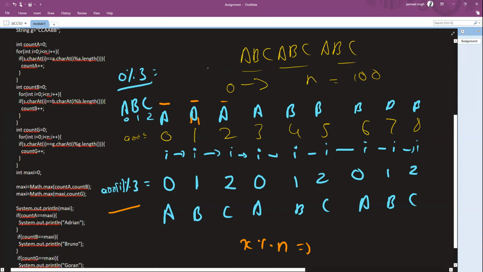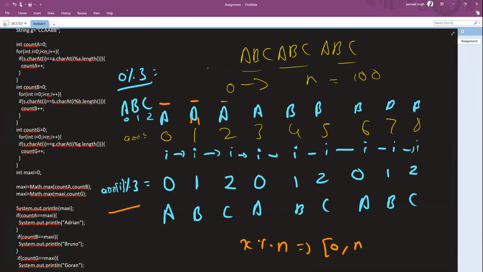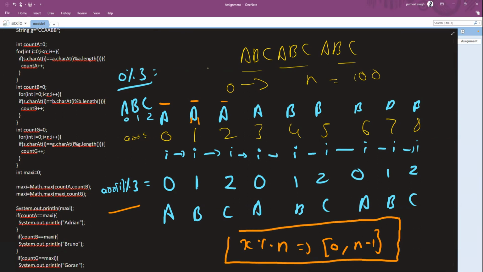So the range of the answers that I can get is 0 to n minus 1, both included, right? So this is the general formula that is helping me achieve this thing. It's not a formula, it's just an observation. When you do programming a lot, you are able to figure it out. So this is the general trend that I can use, right?